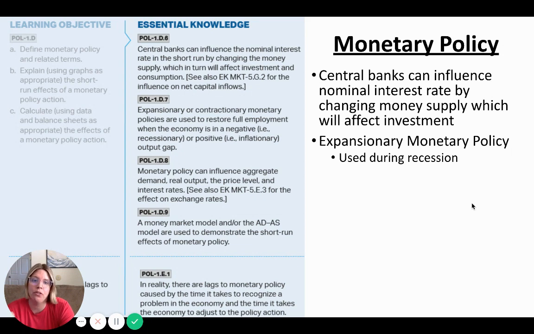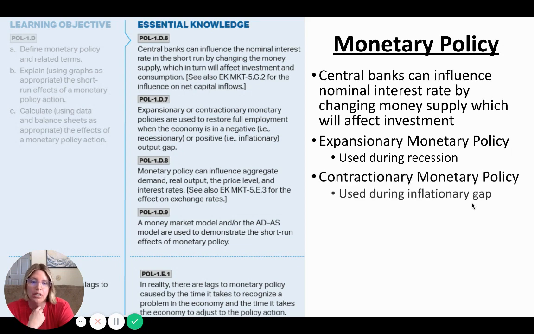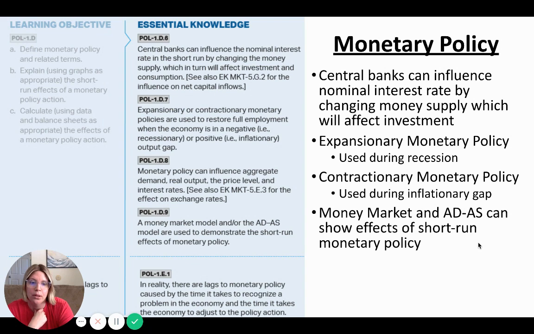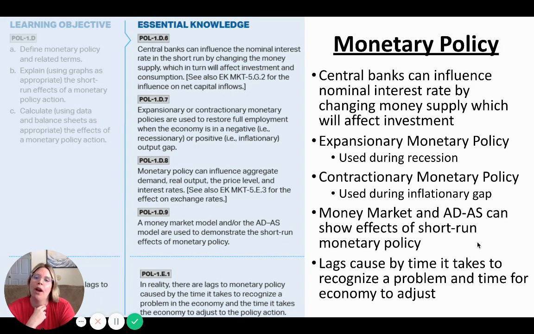Expansionary monetary policy is used during recession. Contractionary monetary policy will be used during an inflationary gap. The money market and AS/AD can be used to show those effects of the short-run monetary policy actions. Most of the time when you're graphing monetary policy, though, you're going to do it on the money market.